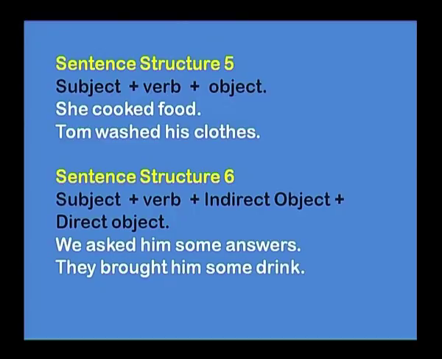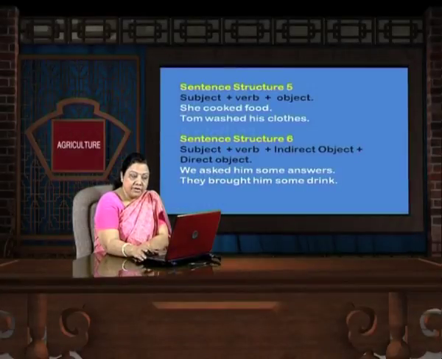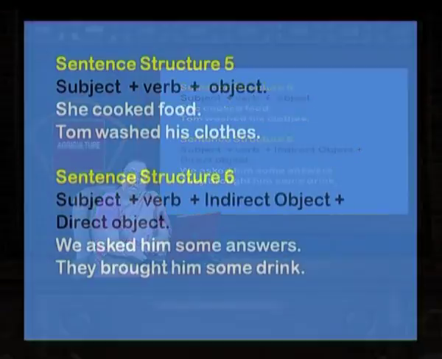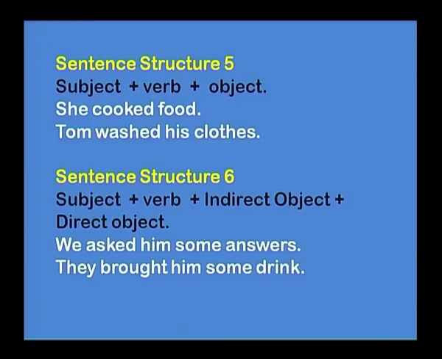Sentence structure 6. Subject plus verb plus indirect object plus direct object. Try and understand this sentence. We asked him some answers. They brought him some drink. So what do we have here in this structure? Subject is they, plus verb brought, indirect object here is him. Some drink is direct object.